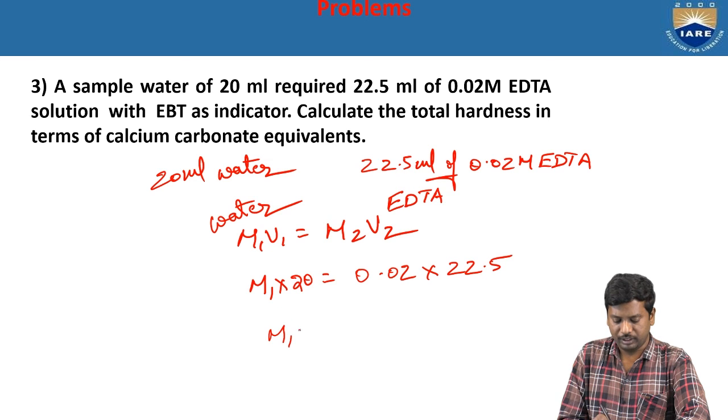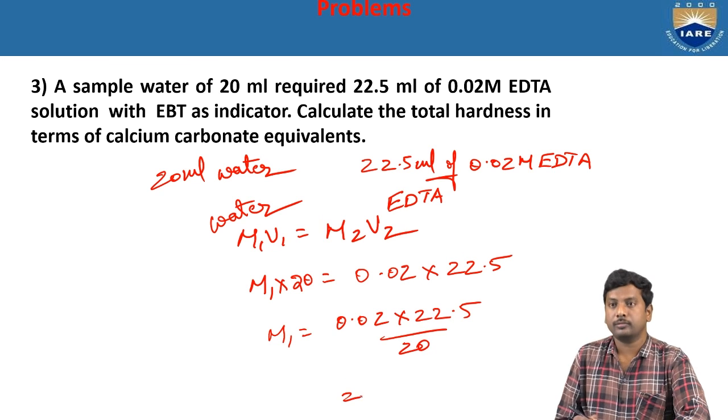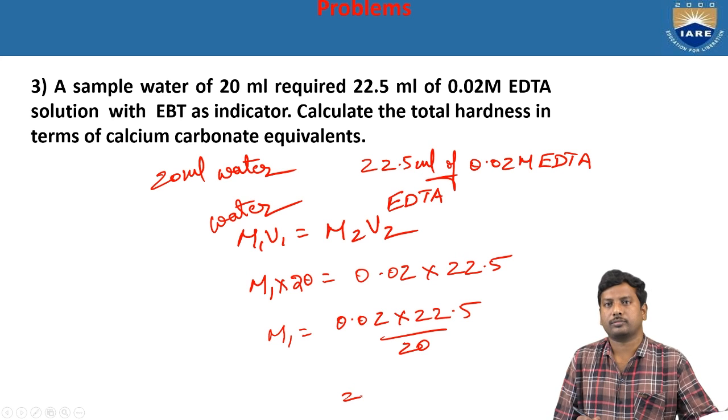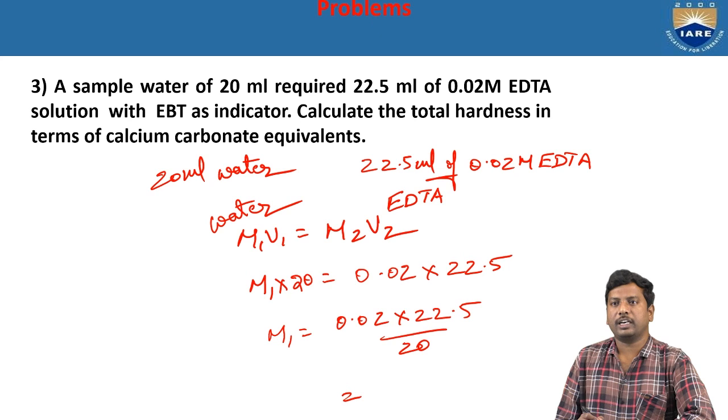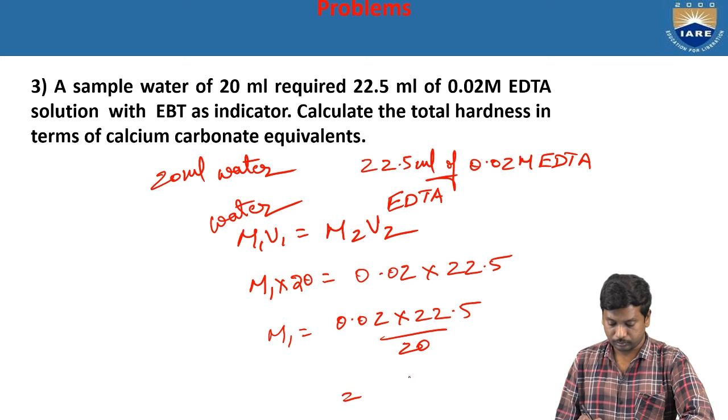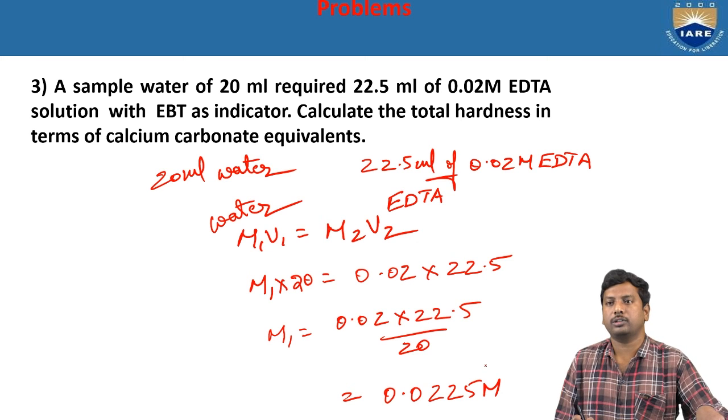That means M1 is equal to 0.02 into 22.5 divided by 20. So now we can get the value. Molarity should be nearly equal to 0.0225 molar.